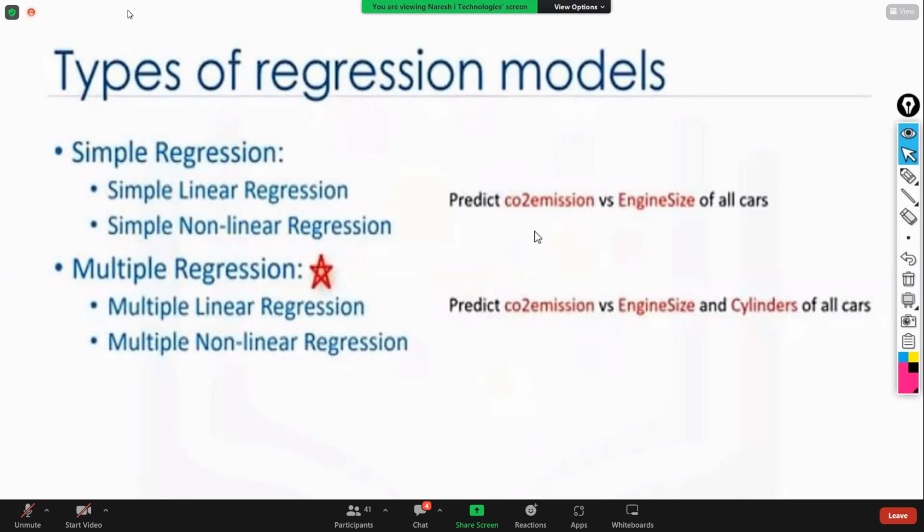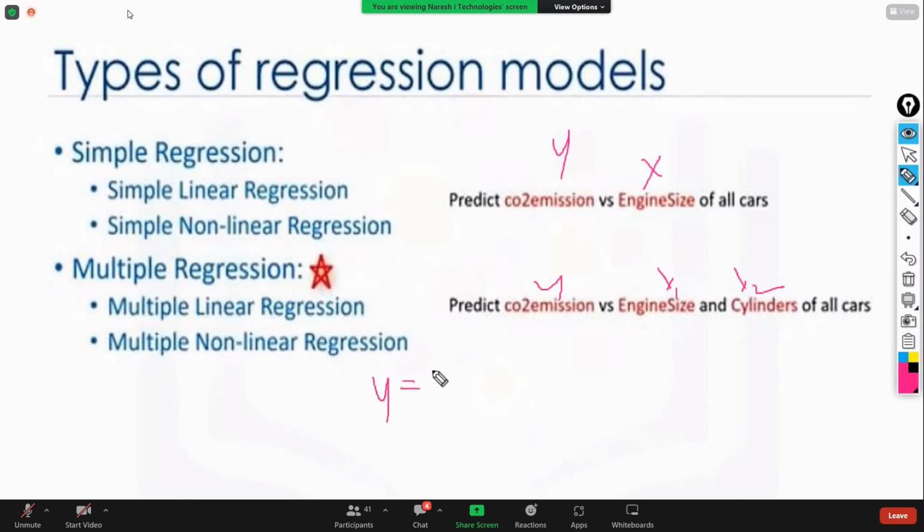So here, with respect to the example, you are going to predict this output variable, which is the Y variable, by considering only one input variable. So it is called simple regression. Here you are going to estimate the Y variable based on X1 along with X2. Two variables you are going to collect, and based on the two variables you are going to estimate the Y value. Whatever the model is, that is called the relation.